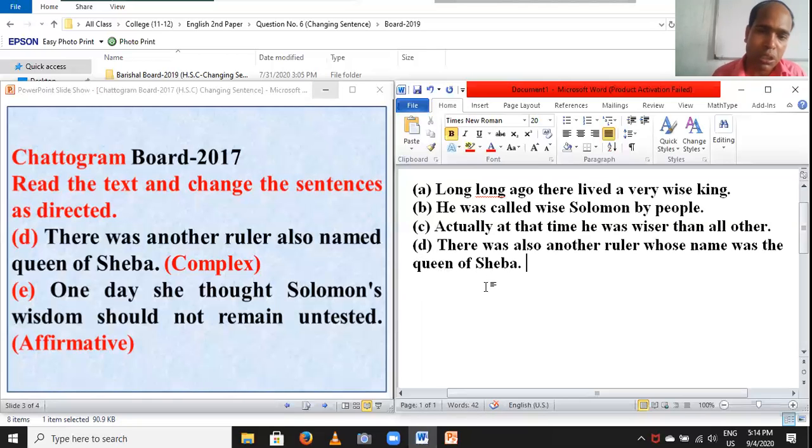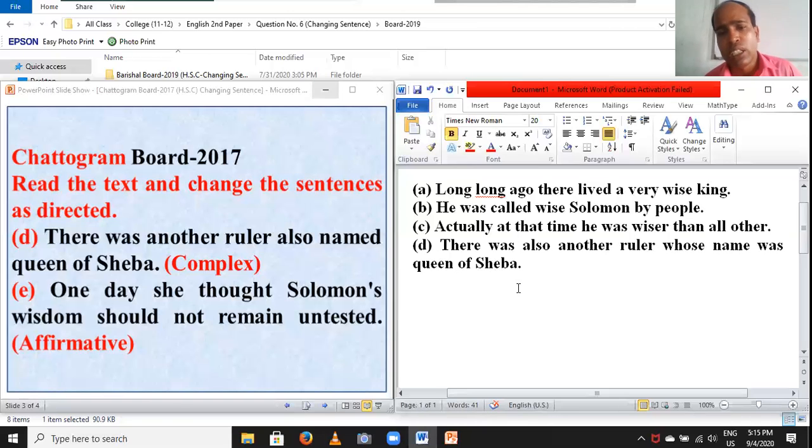According to these rules, I have used the, and there was another ruler whose name was Queen of Sheba. That is, there was a ruler whose name was Queen of Sheba. You can use it in this way.